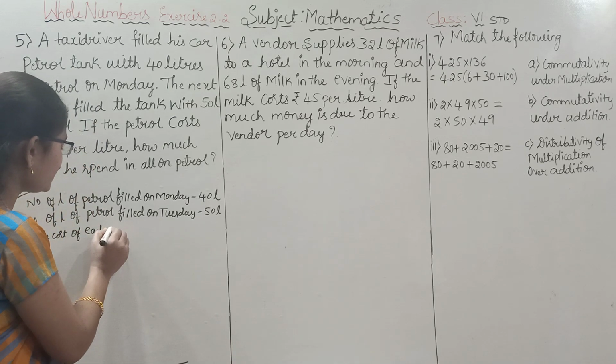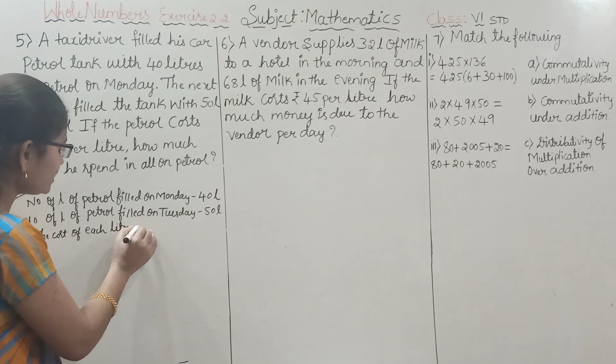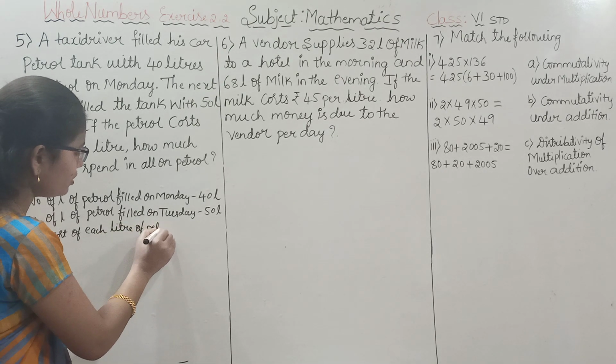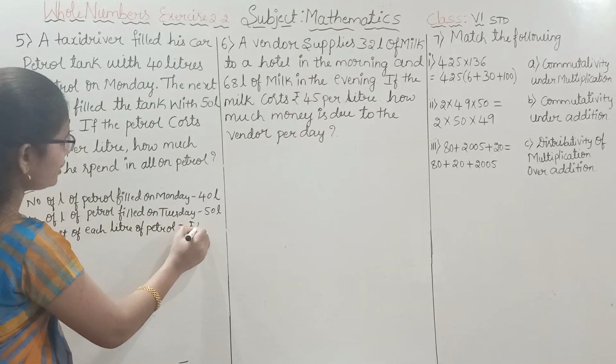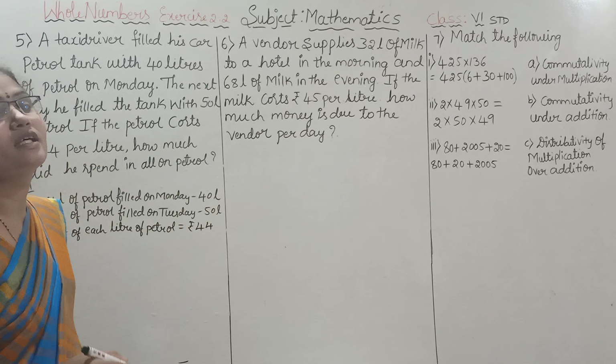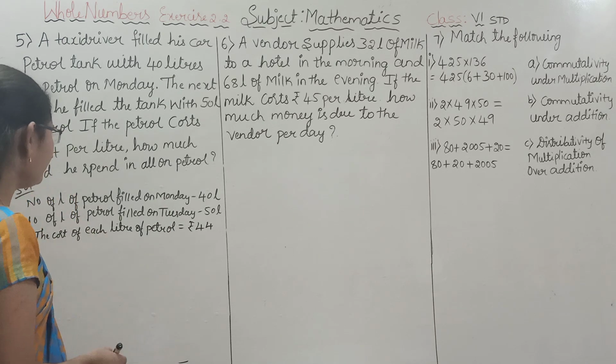The cost of each liter of petrol, that is 1 liter, is rupees 44 per liter.